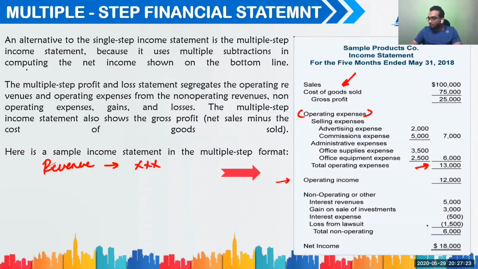income, right? Now here you might want to put loss also. Expenses minus loss, you will take the total, that's 6,000. Whatever is left is your net income, which is 18,000. So this is what you need to understand.